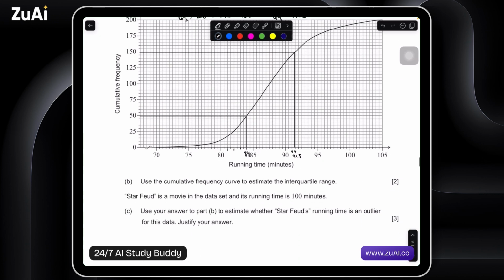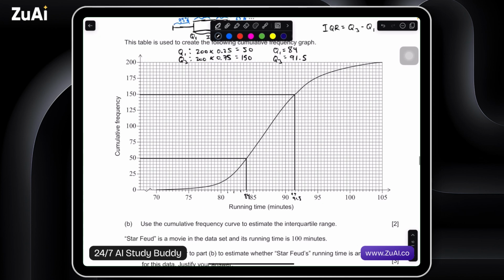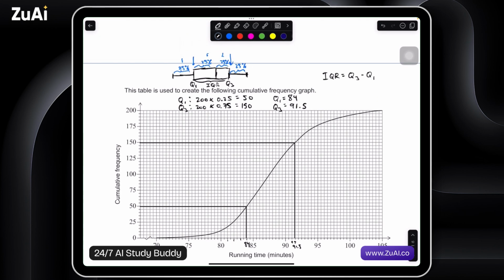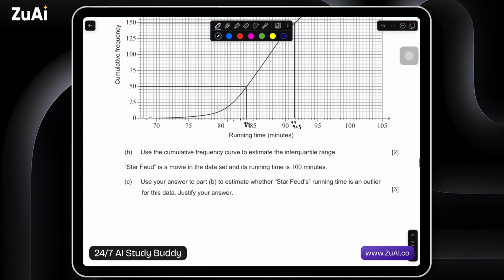Let's see, use a cumulative frequency curve to estimate the interquartile range. So interquartile range, Q3 minus Q1, and this is going to give us a value of 7.5. Okay. And kind of guess what's coming next.